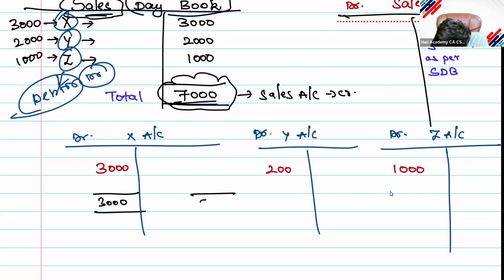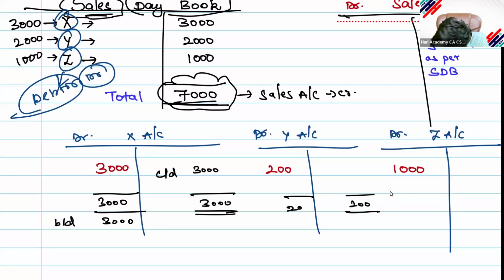I will balance this. Here I will write balance carried down, and here balance brought down 3,000. Here I will put 200. This is your carry down, and the brought down value will be 200.